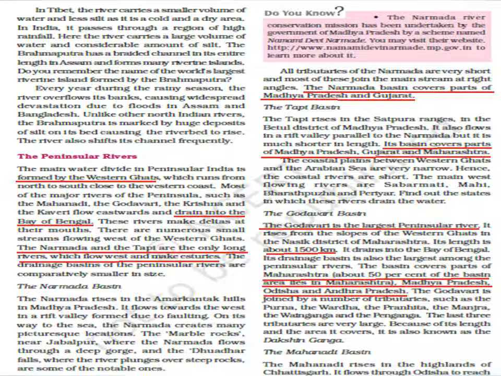Then we'll move ahead towards the peninsular rivers. Most of the peninsular rivers are formed in the Western Ghats and they drain into the Bay of Bengal.